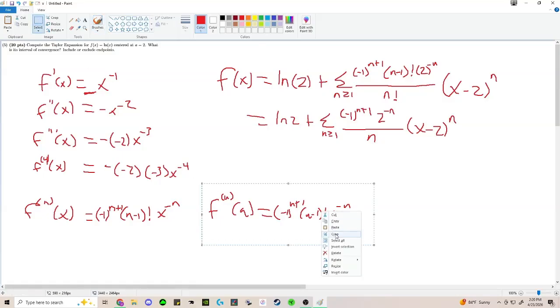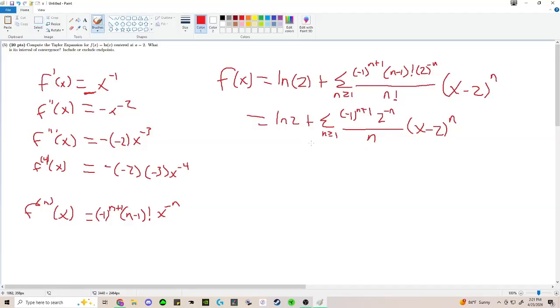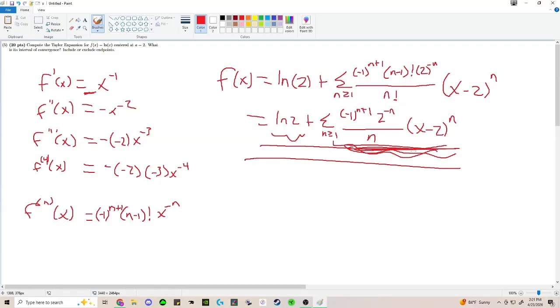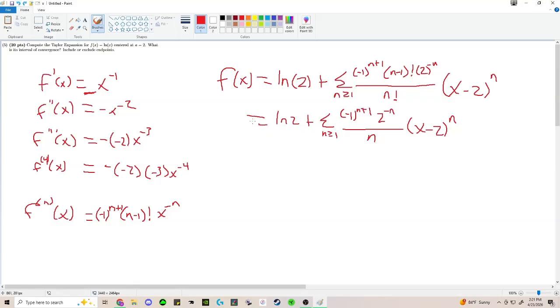All right, perfect. Then we're almost done. All we have to do is check our interval of convergence. So we're going to say, when does this converge? Well, we do our ratio test. This ln of 2 is just a number. Even if it were 1 quadrillion, which it's not, or a super huge number, it's still not going to affect our convergence, right? Either the sum converges, so then the whole thing is finite, or the sum diverges, so the whole thing diverges. So we only need to look inside our sum. We can ignore the ln 2 or any of these finite additions. Now let's go ahead and do our interval of convergence.